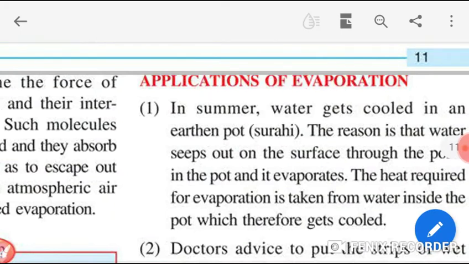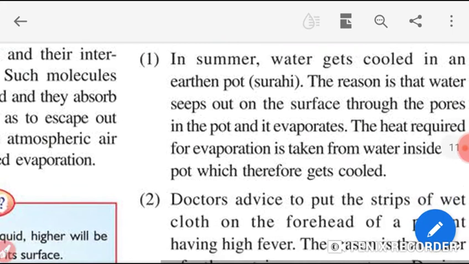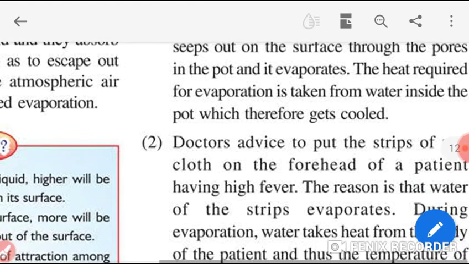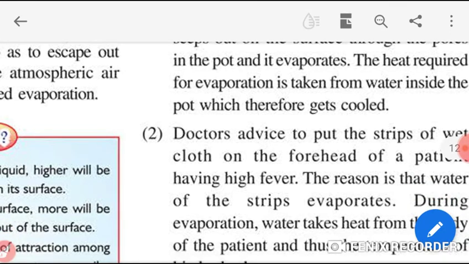In summer, water gets cooled in an earthen pot. The reason is that water seeps out on the surface through the pores in the pot and evaporates. The heat required for evaporation is taken from the water inside the pot, by which it gets cold.